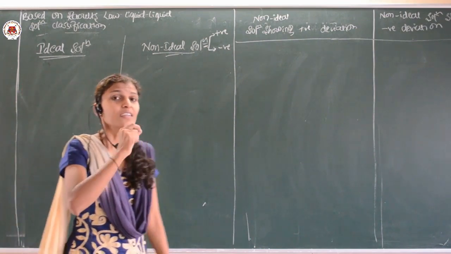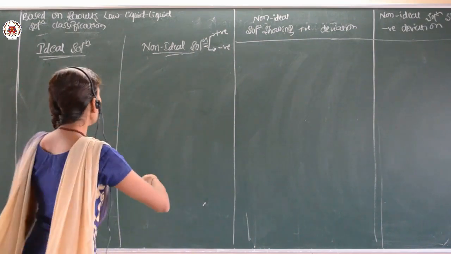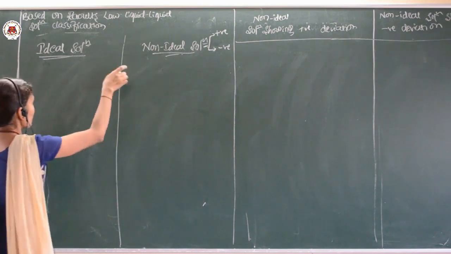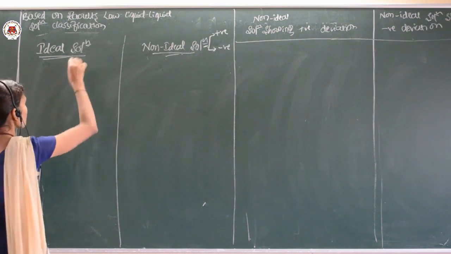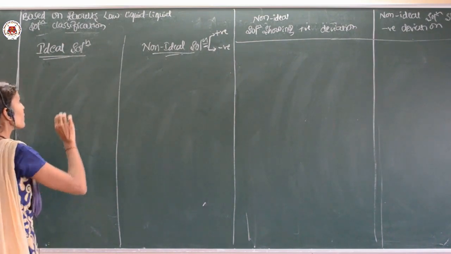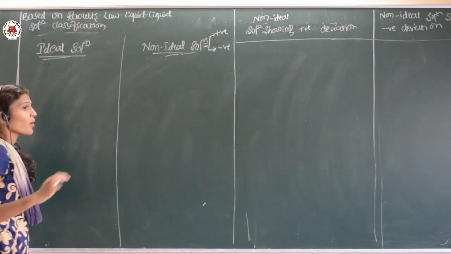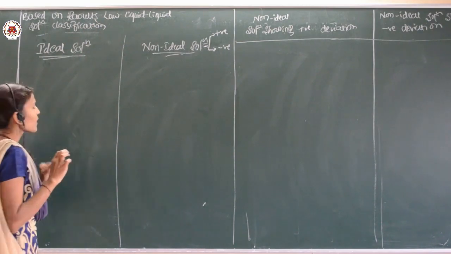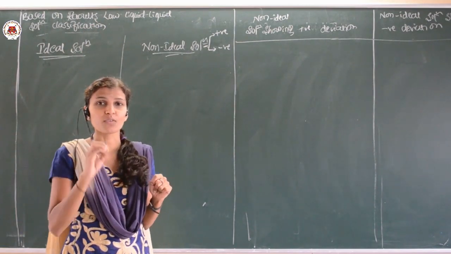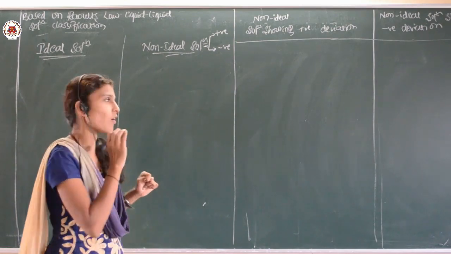In our classification, ideal solution means the solution which obeys Raoult's law over the entire range of concentration. It means that solution is going to obey Raoult's law.